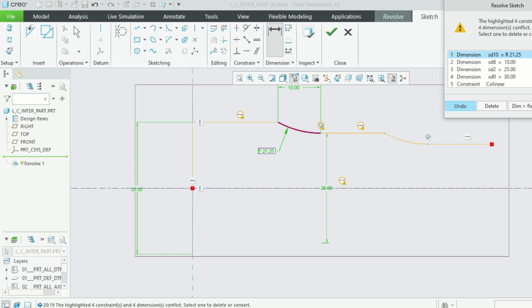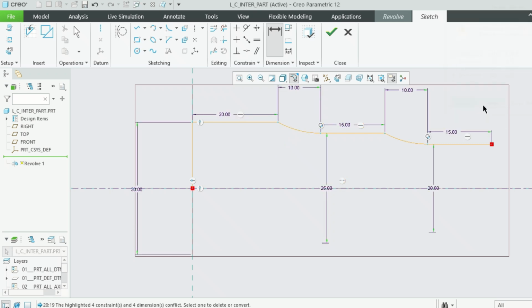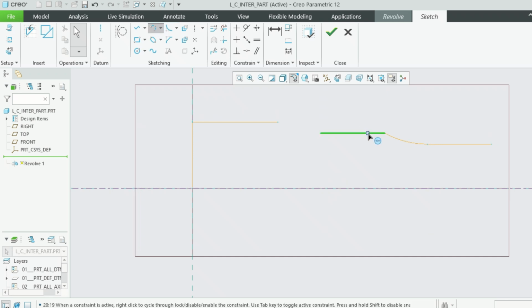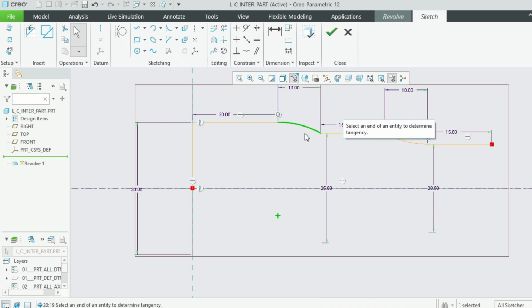Cancel it, delete it. This should be deleted, and this arc should not be from here to here. It should start from here to there. Okay, let's give the dimension now.